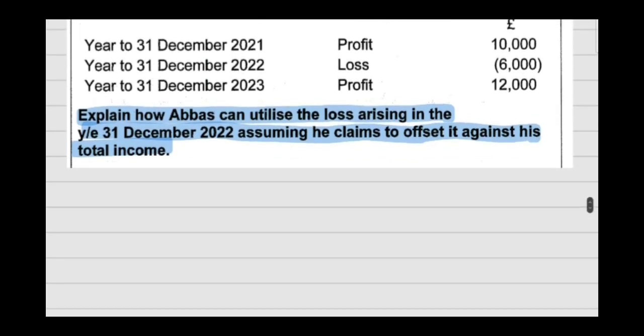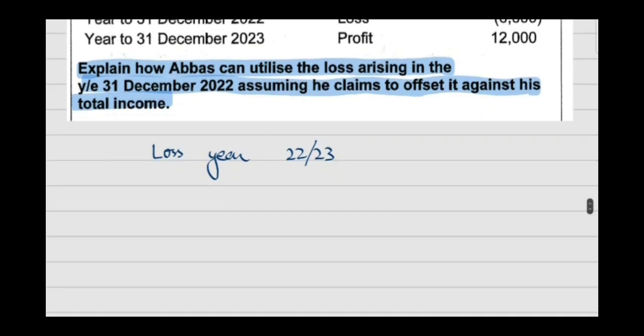So remember that the loss was sustained in the year 22-23, the loss year. We have four options available. The first option is to set off the loss against the total income of 22-23. The second option is to set off the loss against the total income of 21-22.